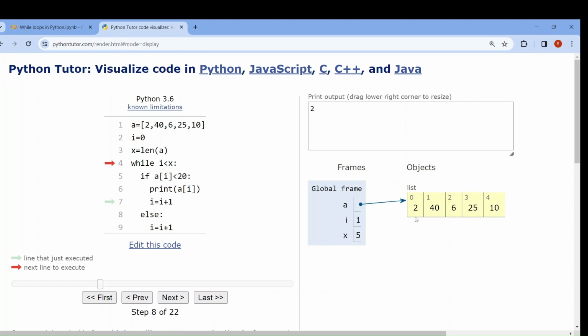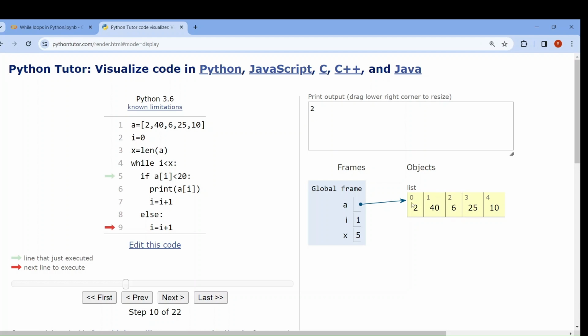Because I have to fetch every number, I have to increase the i till it becomes 5. Okay. Now 1 less than 5, true. So if A of 1, which means 40, is less than 20? No, the condition is not satisfied because I don't want the numbers which are above 20. So the if statement will not be executed. It will go into the else part. See, else part. So what will happen? It will print nothing, just increase the value of i. The value of i will become 2.